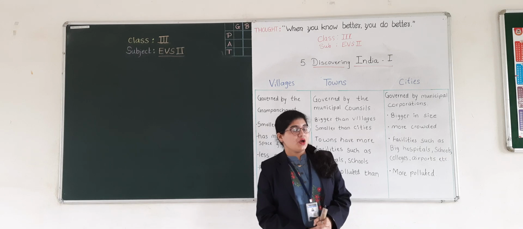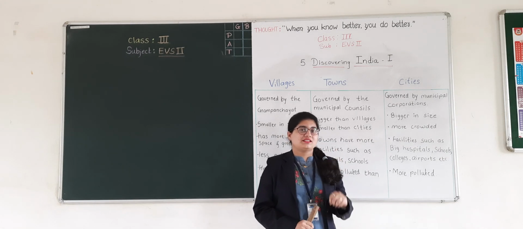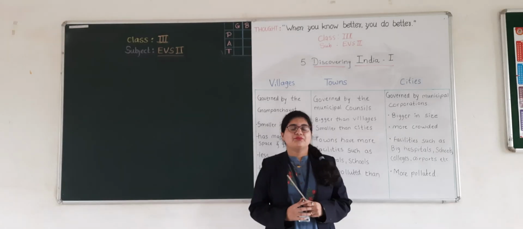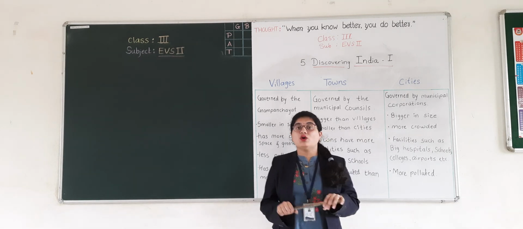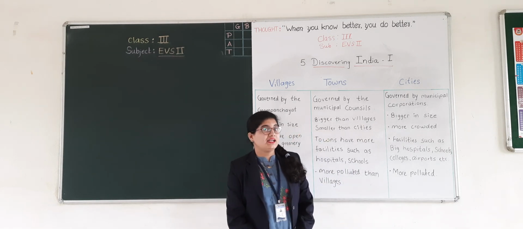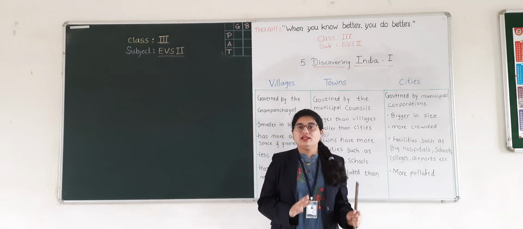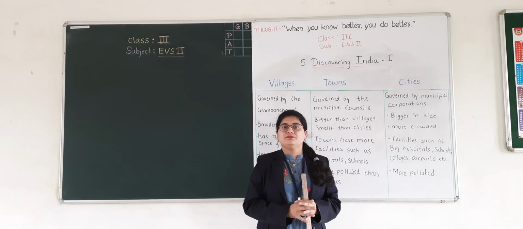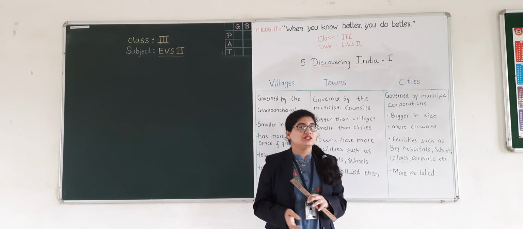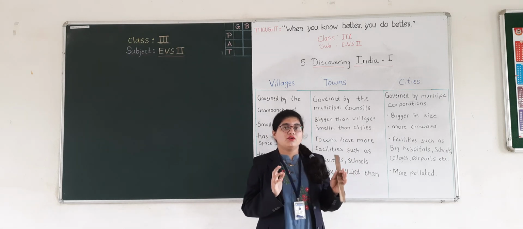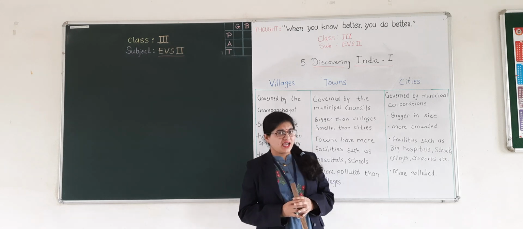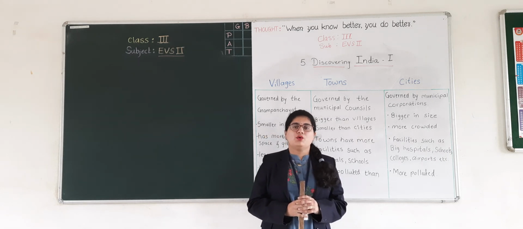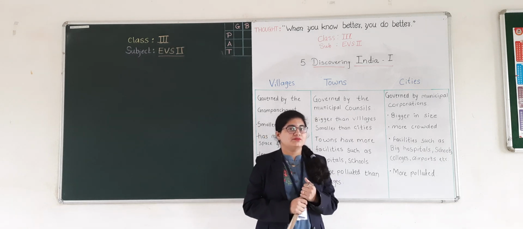In the last session, we learned the fourth lesson from EVS second. In that lesson, we learned about the story of the past. We saw the story of early humans and put together information about the life of early humans. After that, we also learned about ancient civilization.